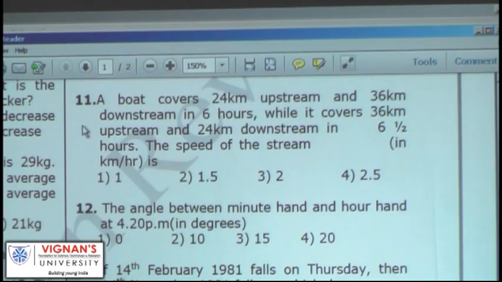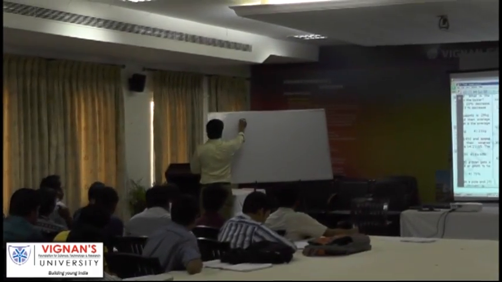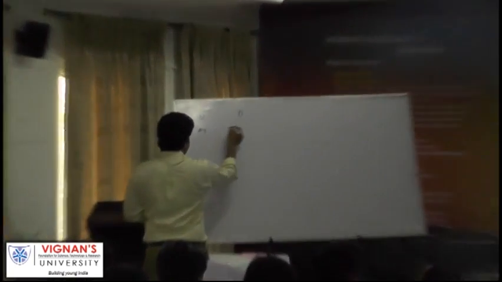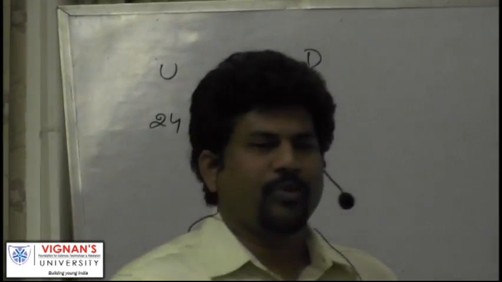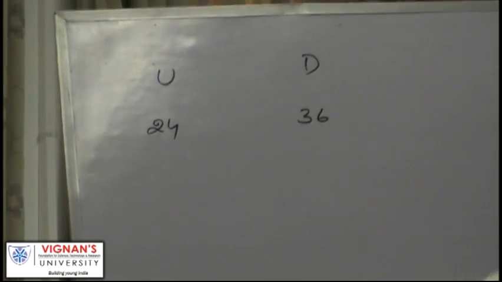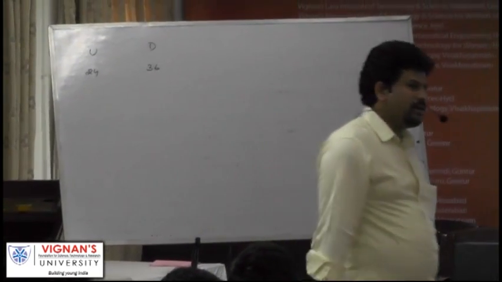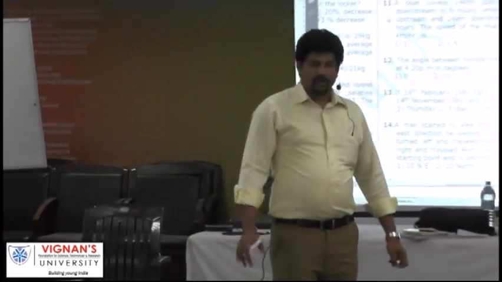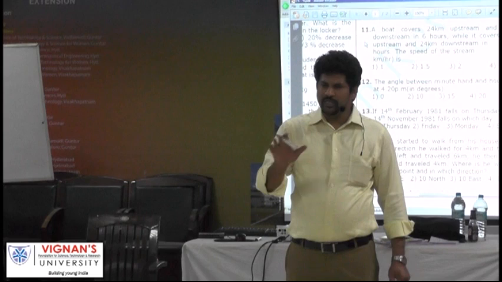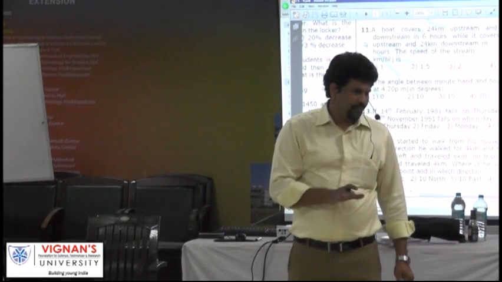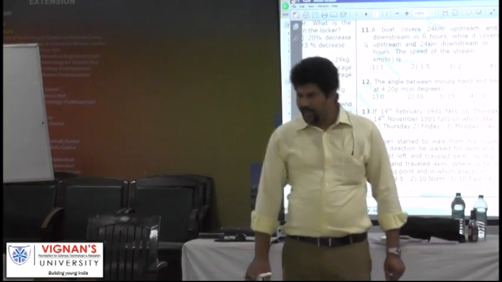24 kilometers upstream and 36 kilometers downstream. Time taken is 6 hours. Now suppose x is speed of the boat in still water and y is speed of the stream, then what is upstream speed? Downstream speed, x plus y. You know it, right? Upstream speed would be x minus y, downstream speed would be x plus y.